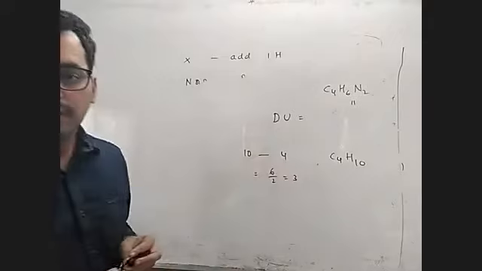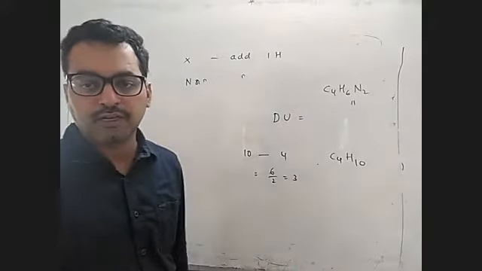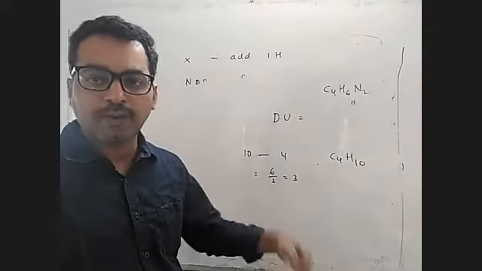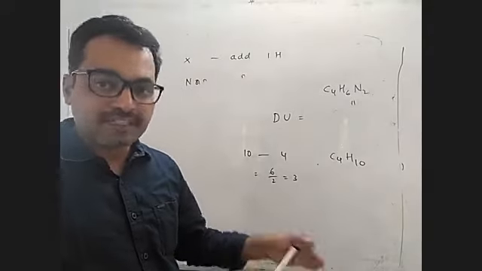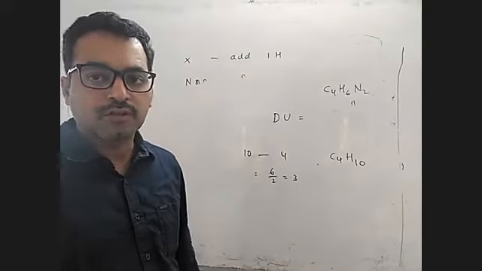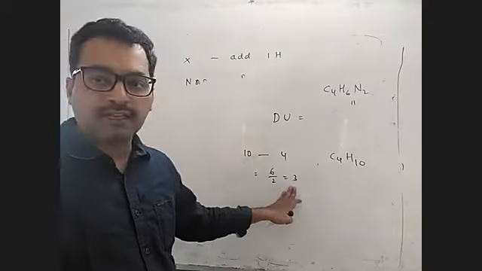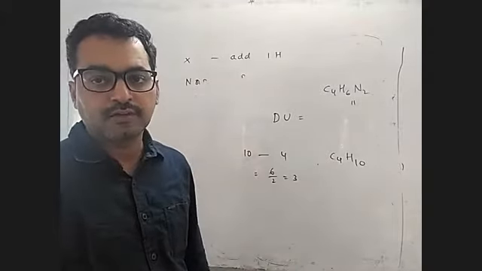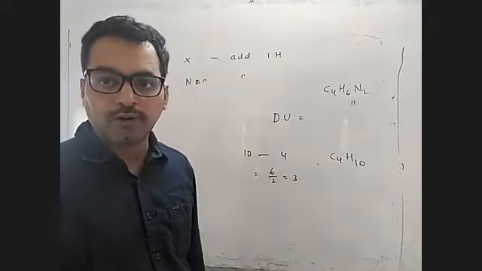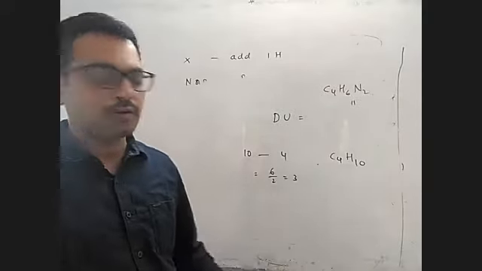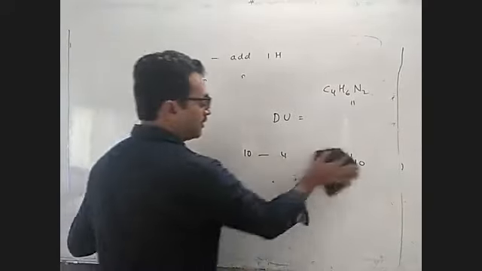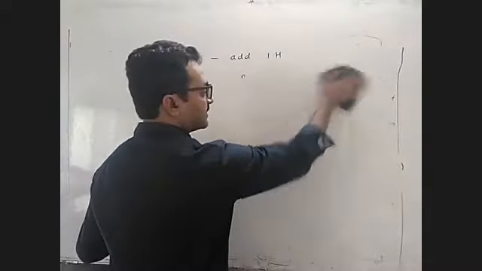Correct. So 3 means you have various possibilities. I told you it can be 3 double bonds, or 1 pi bond, 1 triple bond and 2 double bonds. Any such possibilities are there, or 3 rings can be present, or 2 rings plus 1 pi bond, or 1 ring plus 2 pi bonds. These are the various ways. Okay, now shall we move on? One more last thing I will tell.